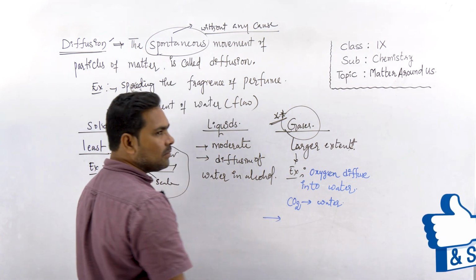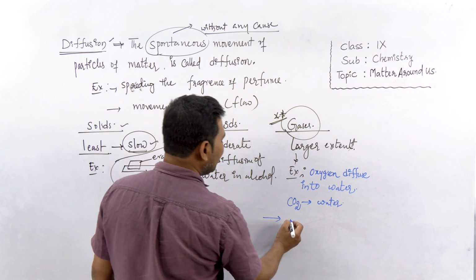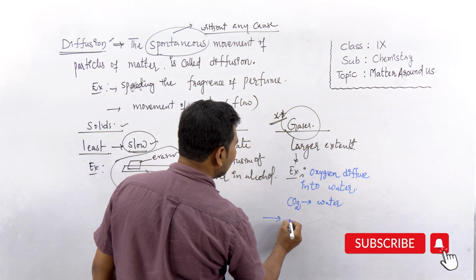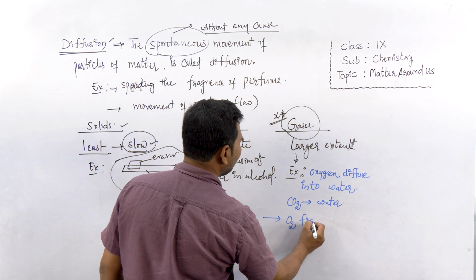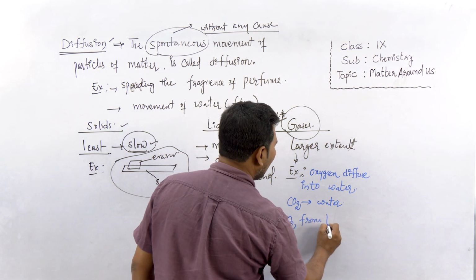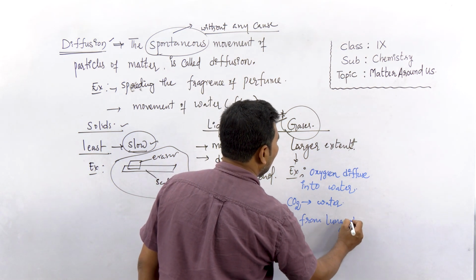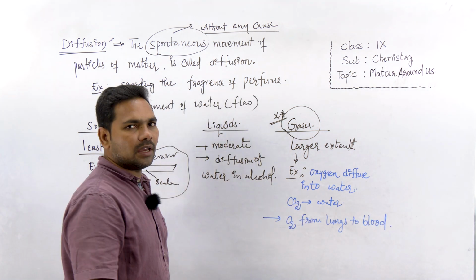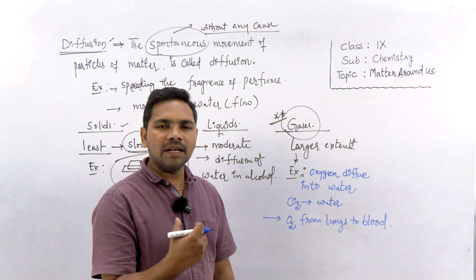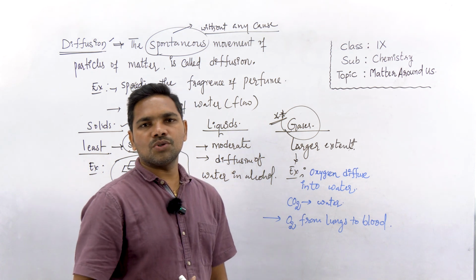Then the important biological phenomenon, diffusion of oxygen, O2, from lungs to the blood, right? The air that you breathe in contains oxygen, that oxygen goes to the lungs.